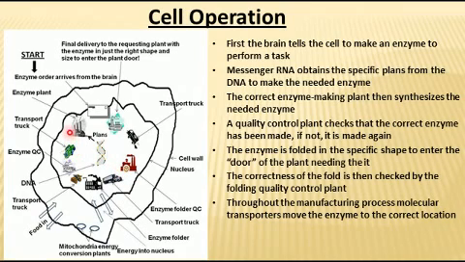Well, once the enzyme passes all of these tests and successfully gets through the quality control folding plant, it is then finally transported by yet another molecular transporter and enters into the plant wall just where it is needed, and the cell then at that point can perform the function that it was requested to perform. So that's a relatively simple description of a complicated process that goes on, and understand that there can be multiple enzymes generated at basically the same time doing various things within the cell, so it is indeed quite a complicated process.